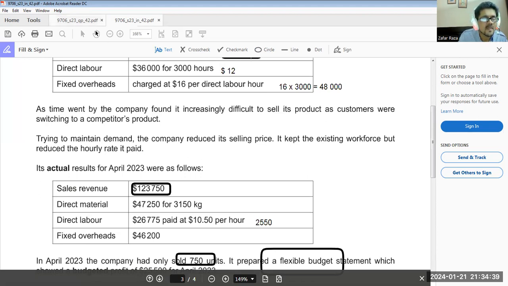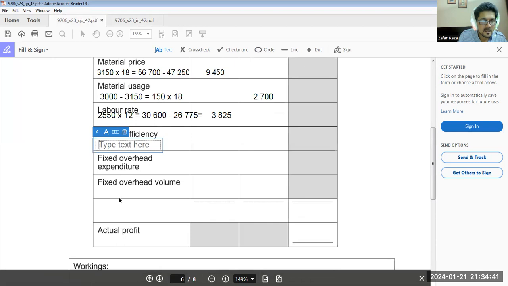Okay. See, actual hours: according to flexible budget, 2,250 hours should be used. 2,250 multiplied by 12, 27,000 should be spent.